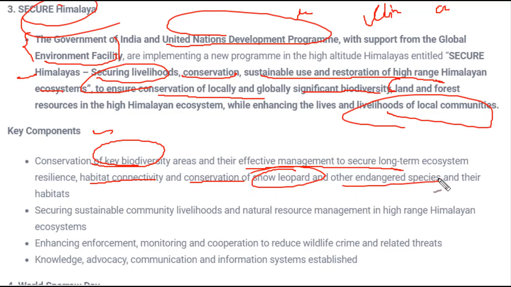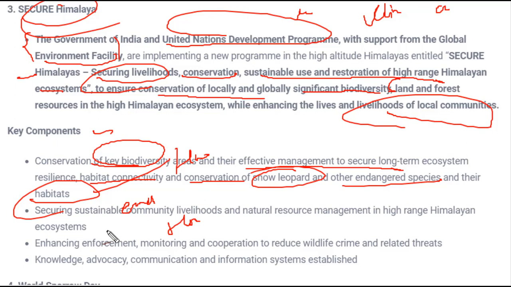So I have been talking about this endangered species and habitat importance, since habitat is very important. In case of endangered species, as we know, we need a house to live. Similarly, all kinds of species have some habitat to live in. So if you protect the habitat, ultimately the risk of extinction of those species would be reduced. For that very purpose, this habitat has to be protected, and there are some key species which live only in the Himalayan region, but they are on the verge of extinction, and so to protect them, their habitat also has to be saved.